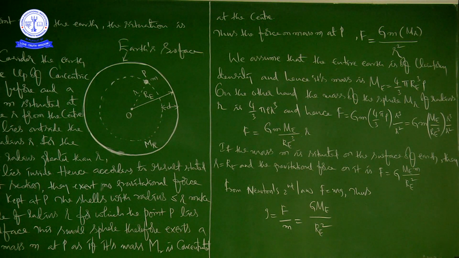For example, if you want to calculate the acceleration due to gravity of earth, we have to take the mass of earth, already written here, E means earth, and the radius of earth.